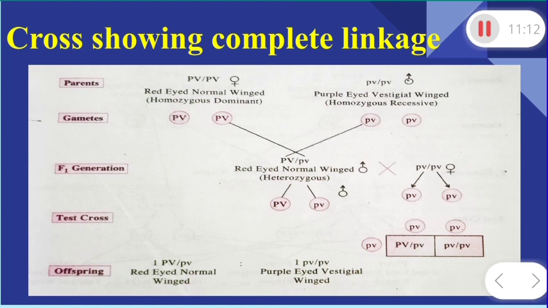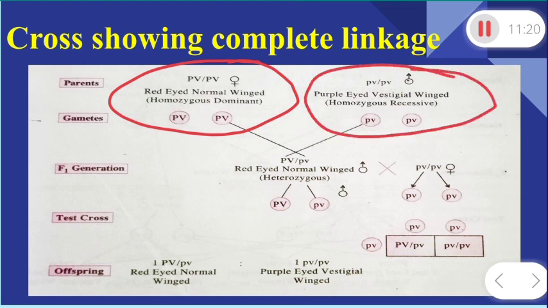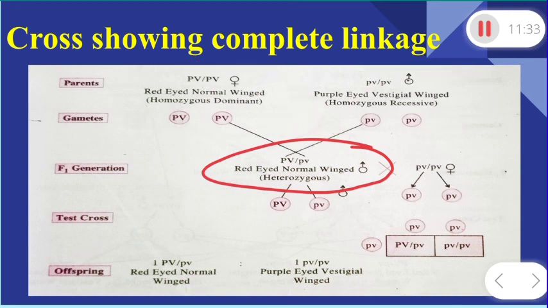It is showing that this is the female parent, red-eyed normal winged, homozygous dominant, and this is the male parent, purple-eyed vestigial winged, homozygous recessive. In the F1 generation, the dominant character appears. This is red-eyed normal winged, the hybrid. Now we take the test cross.